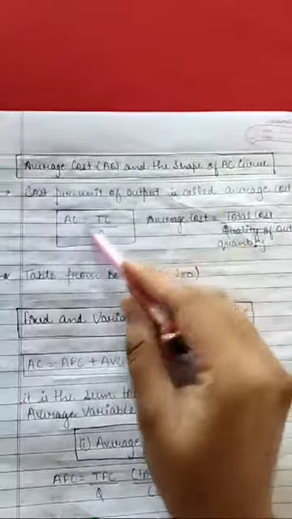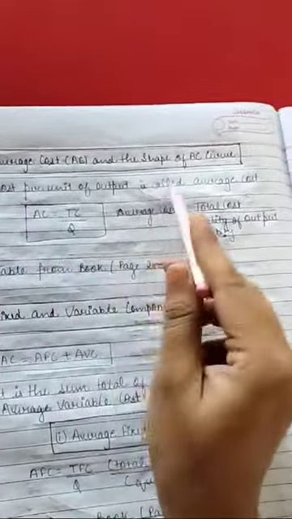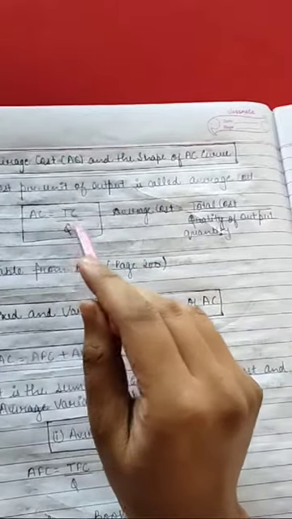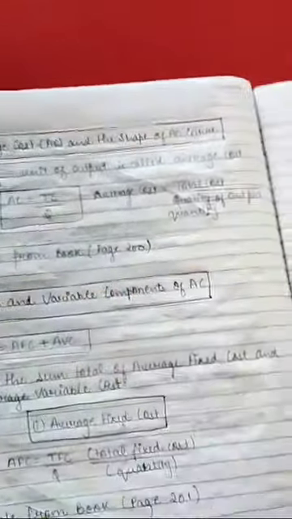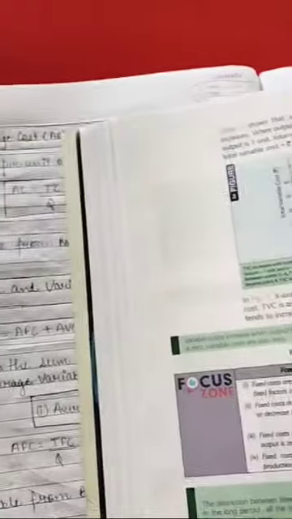Alright, now coming upon the average cost. What is the meaning of average cost? Cost per unit of output is called average cost. That is TC upon Q. We are coming upon the table to know about average cost.